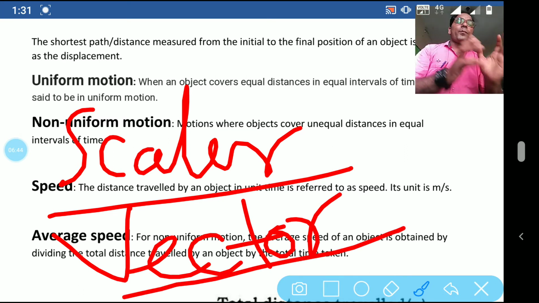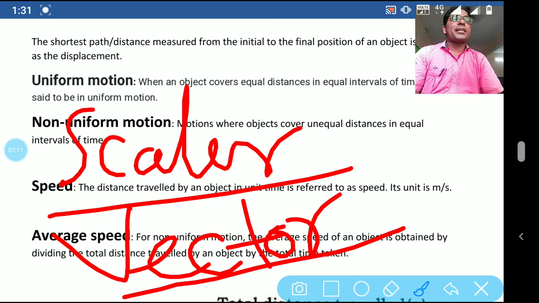When an object is moving and only magnitude is there, no specific direction, only magnitude means measurement only, we cannot specify a fixed direction, then this type of quantity is known as scalar quantity.